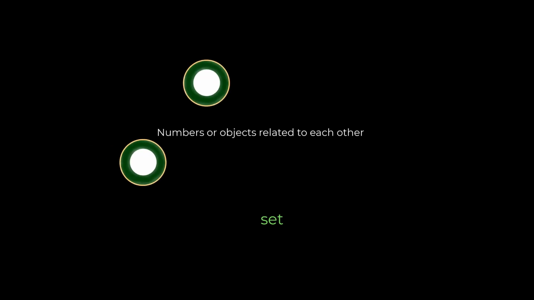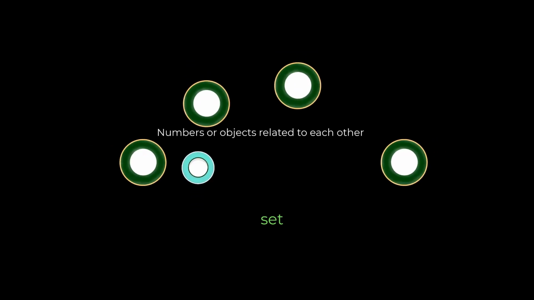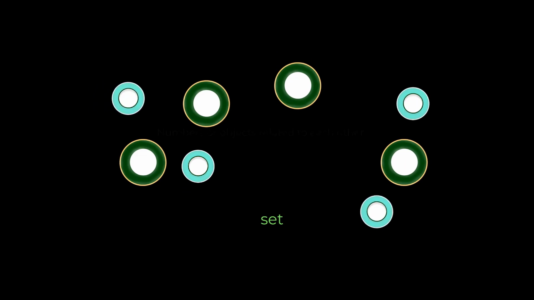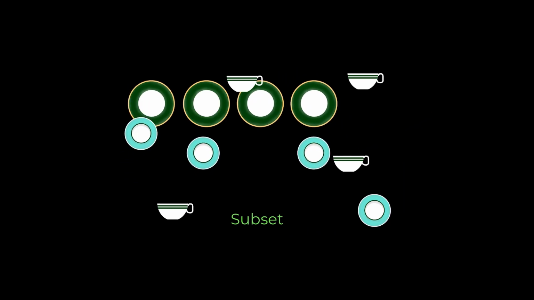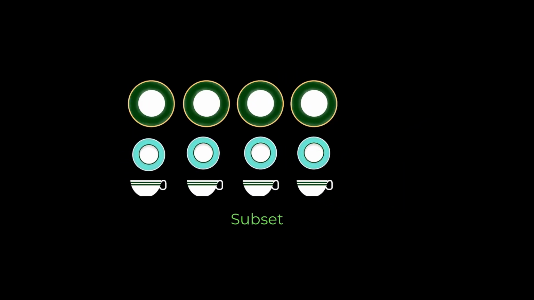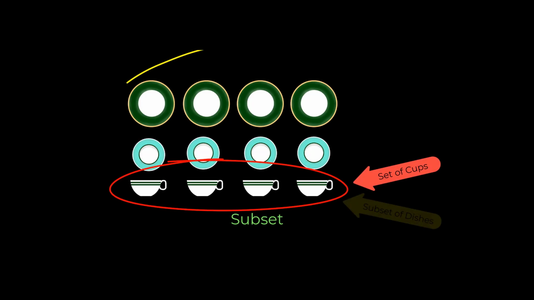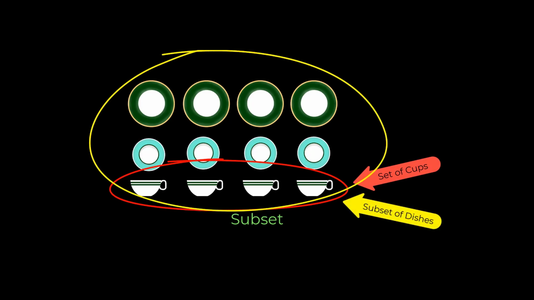Let me take a moment to talk about sets before we go any further. We can call any group of numbers or objects related to each other a set. We can talk about a set of dishes or a set of socket wrenches, and in mathematics the use is similar. A portion of a set is a subset. So, using our analogy of dishes, we can say that all our cups are both a set by themselves and a subset of all of our dishes. All of our dishes are, in turn, a subset of all of our possessions.